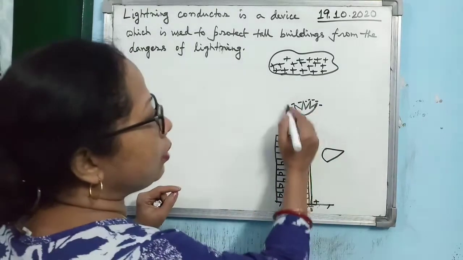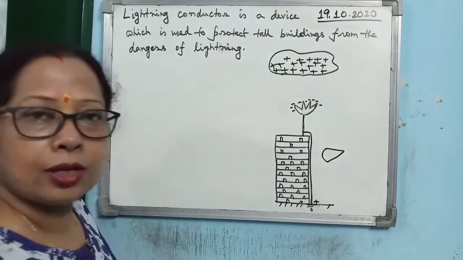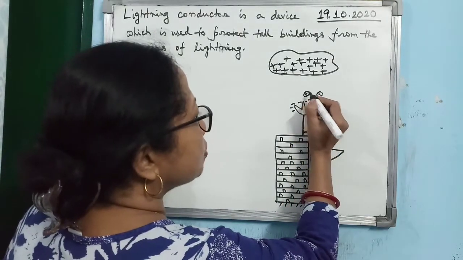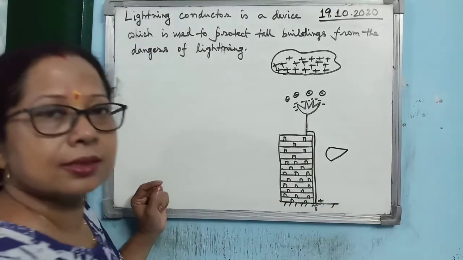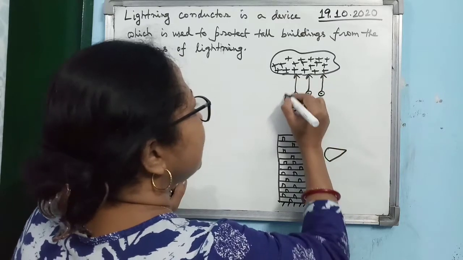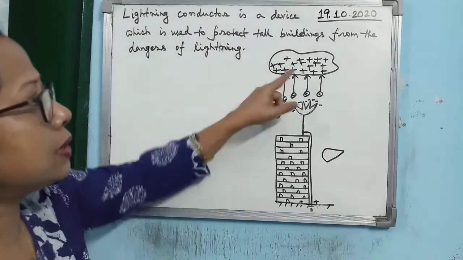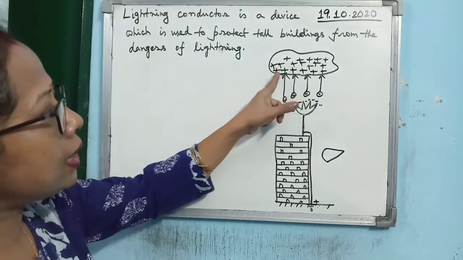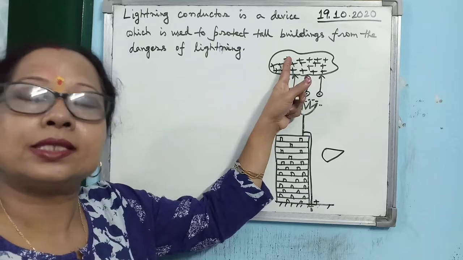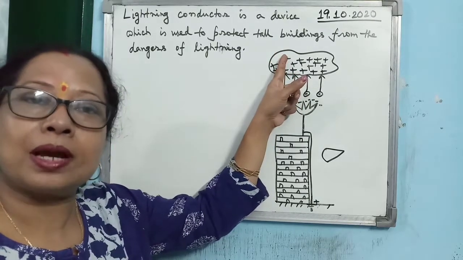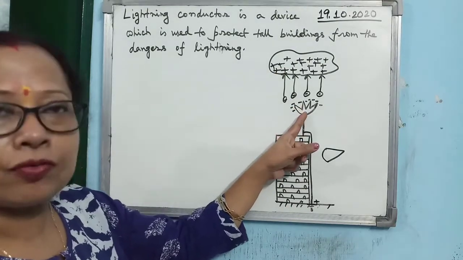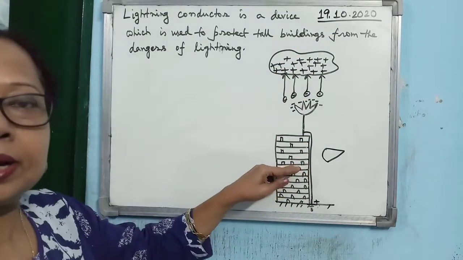Now what will this spike do? As I said, the pointed end can spray charges. So it has negative charges, and it will spray the negative charges like this. And these negative charges will move up to the cloud. When they are moving up to the cloud, they will neutralize the charges in the cloud. So the charge on the cloud will become less, and when the charge on the cloud becomes less, it can no longer cause lightning. So this is one way the lightning conductor protects the building from lightning.